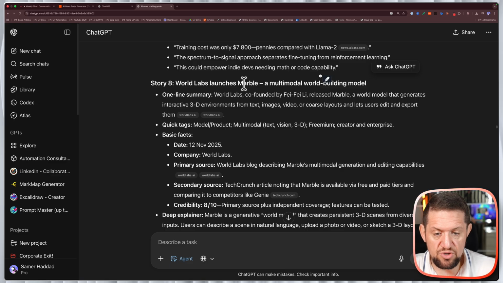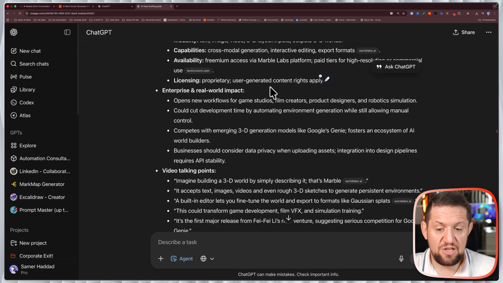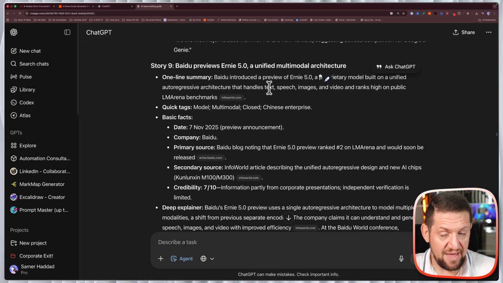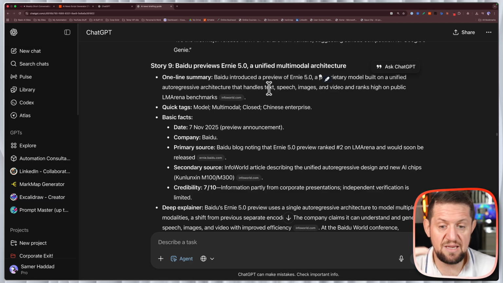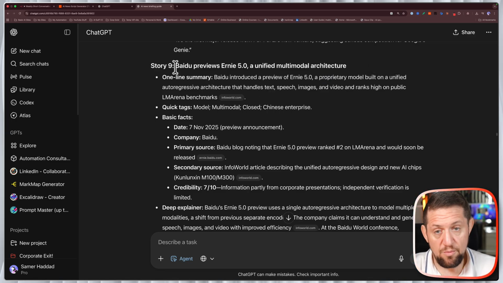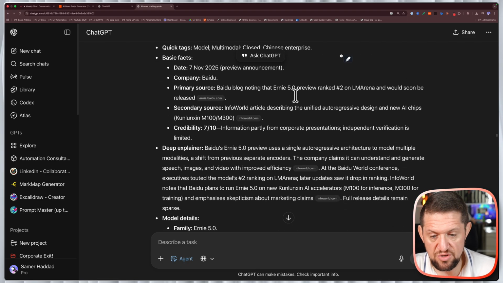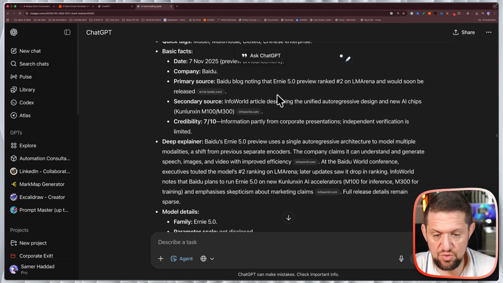World Lab launches Marble, a multi-modal world building model. So a big chunk of these stories are things I actually didn't get myself on Reddit, didn't get myself on X, or didn't see anyone talking about them on YouTube. So this will give me potentially what I want, and this might give me even an advantage in the content that I create. And one more story here that I didn't hear about. Baidu previews Ernie 5.0, a unified multimodal architecture. So a new architecture, also interesting. This could be something to look into.